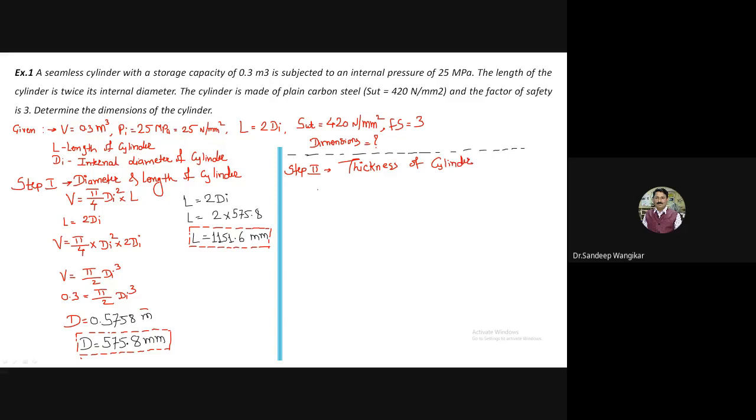Very first, I will calculate the sigma T. The permissible stress is given by SUT, the ultimate tensile strength, divided by factor of safety. So it is 420 divided by 3. So I will say sigma T is equal to 140 Newton per mm square. I have calculated sigma T.